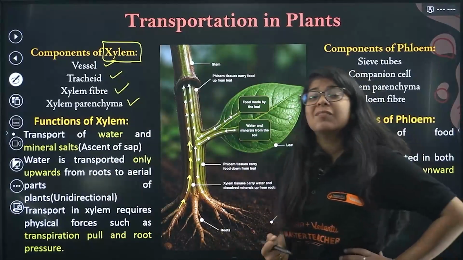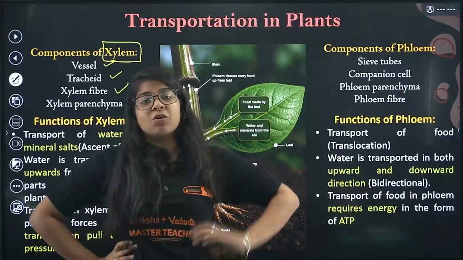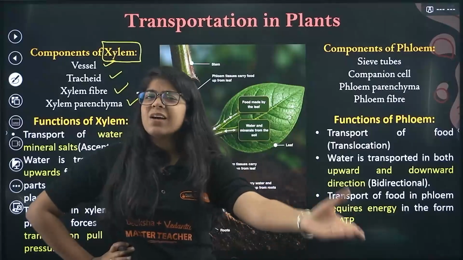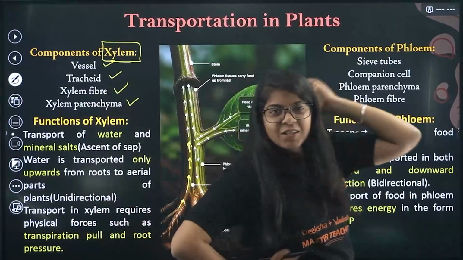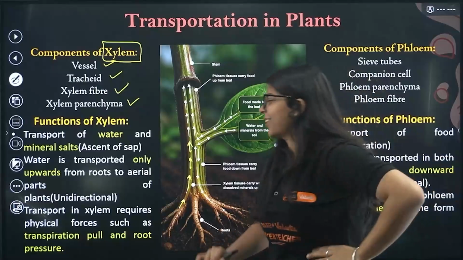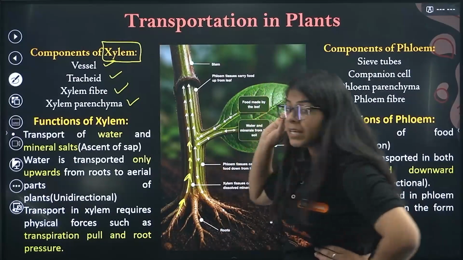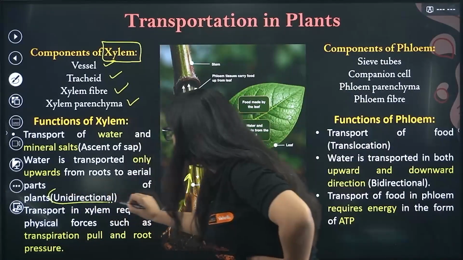So water goes, leaf is like, please give me water. So xylem is like, okay, I am at the rescue, I will give you water. Now leaf is like, can you please take the excess water out as well? Xylem is like, hey, no, I'm an alpha, I don't do all this stuff, I helped you once. Okay, so it just takes the water up, and that is its only function. That is why it is called unidirectional.